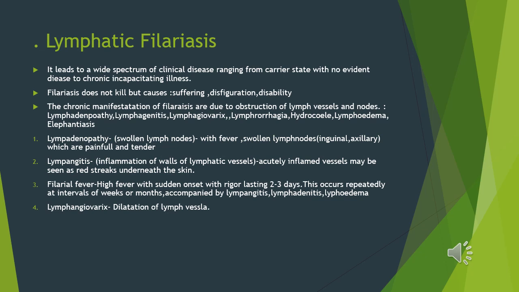The manifestations of lymphatic filariasis range from a carrier state with no evident disease to chronic incapacitating illness. The best part is that filariasis does not kill but causes suffering, disfiguration and disability. The chronic manifestations of filariasis are due to obstruction of lymph vessels and nodes, which can be categorized into lymphadenopathy, lymphadenitis, lymphangiovarix, lymphorrhagia, hydrocele, lymphedema, elephantiasis. These are all described point-wise below. Please read and go through it.